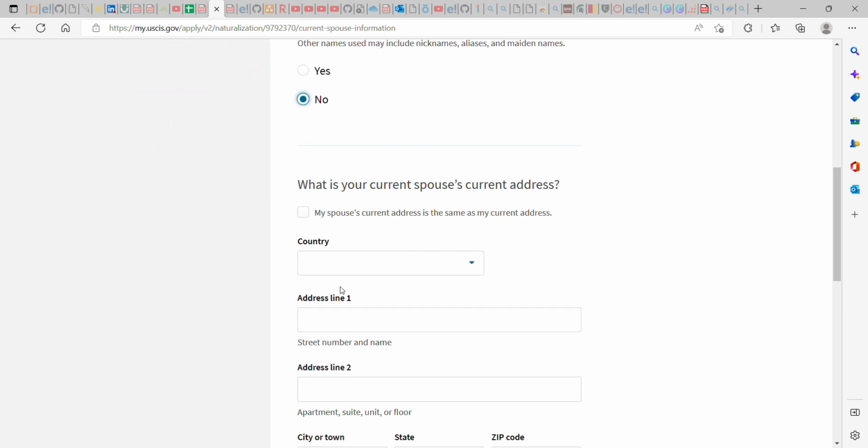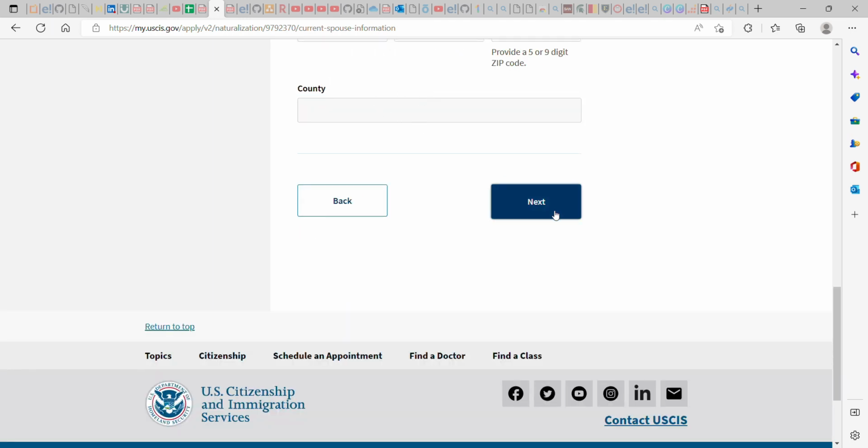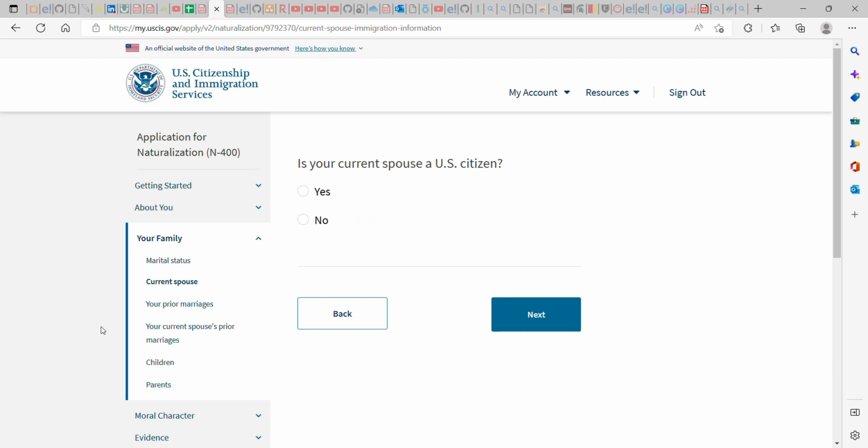Click no. What is your current spouse's current address? You can just say my current spouse's address is the same as my address, or any other address. Put in your county if you want and hit next. Is your current spouse a US citizen?